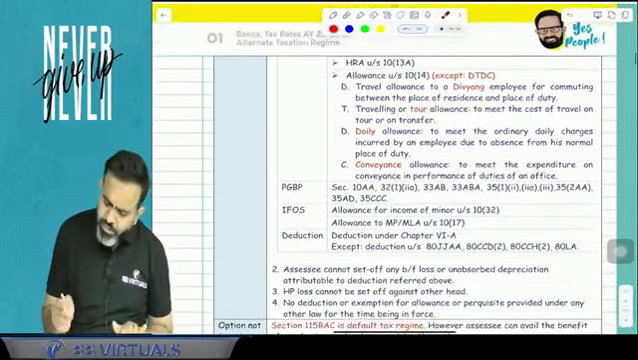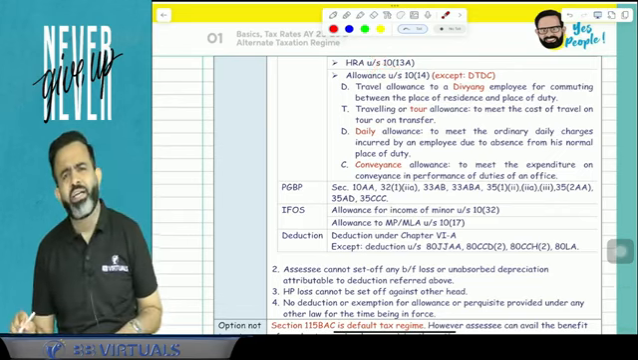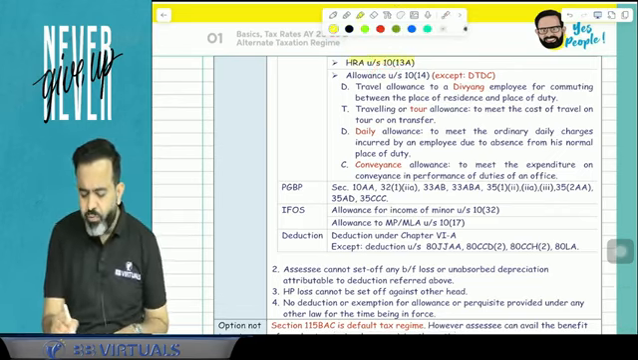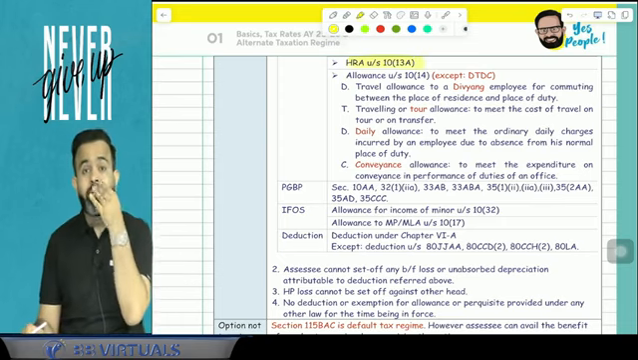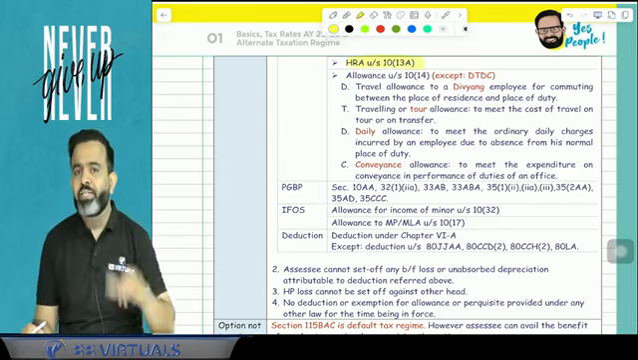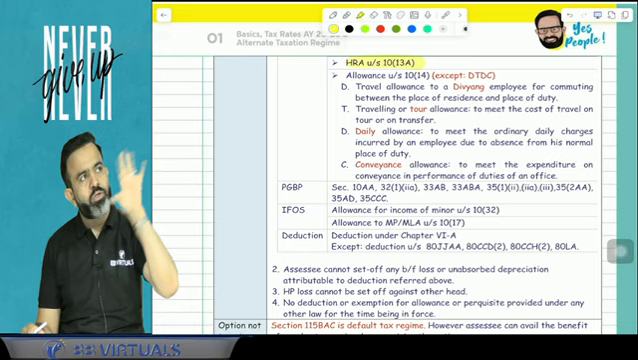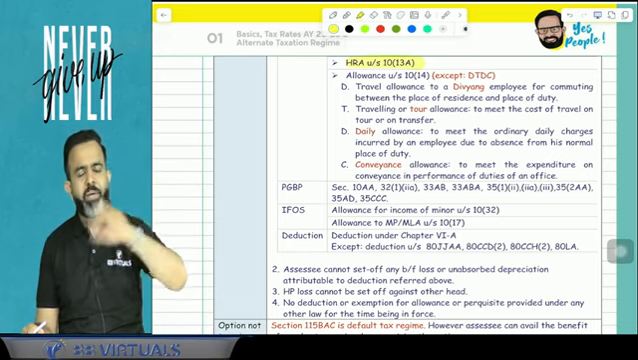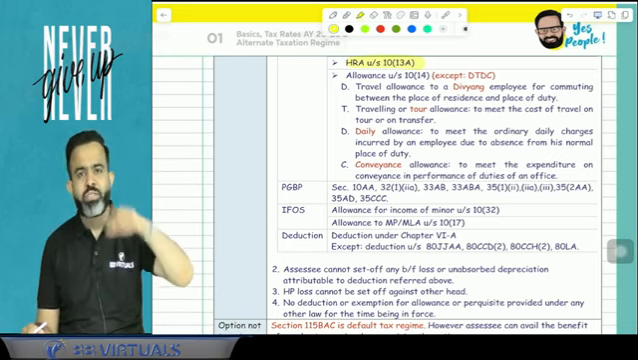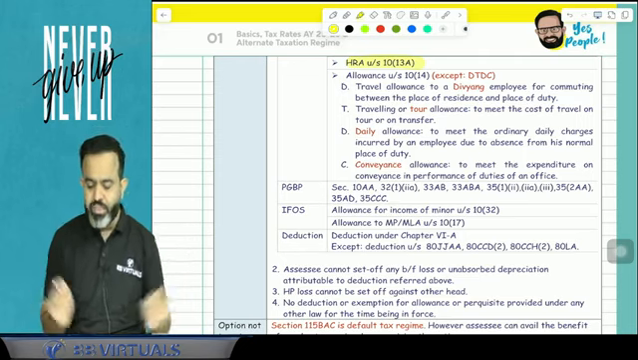Guys, the HRA exemption is not allowed. HRA means house rent allowance. So normally what happens, if you receive salary, and if you receive HRA, then from HRA you can claim the exemption under section 10(13A), and that exemption is 40% or 50% of salary, or rent paid minus 10% of salary, or actual amount received, whichever is lower, is the exemption under section 10(13A).